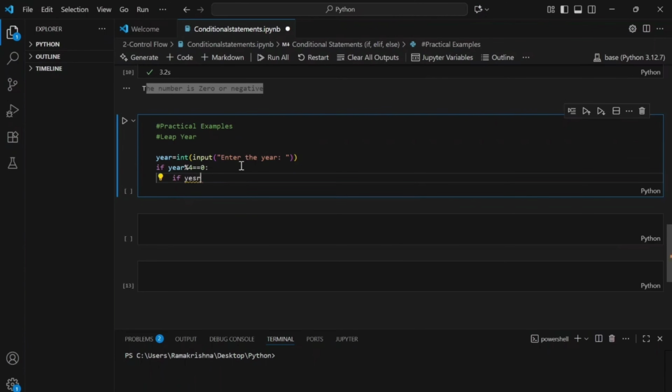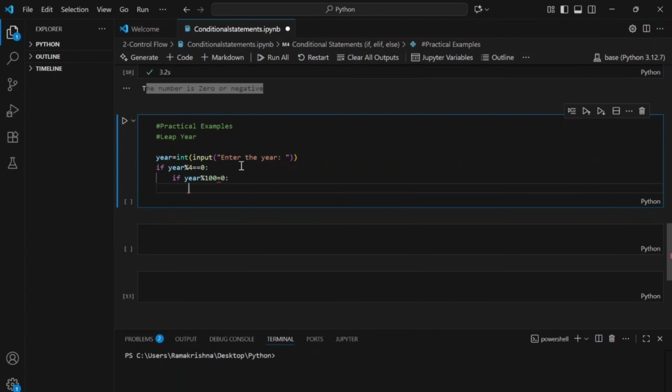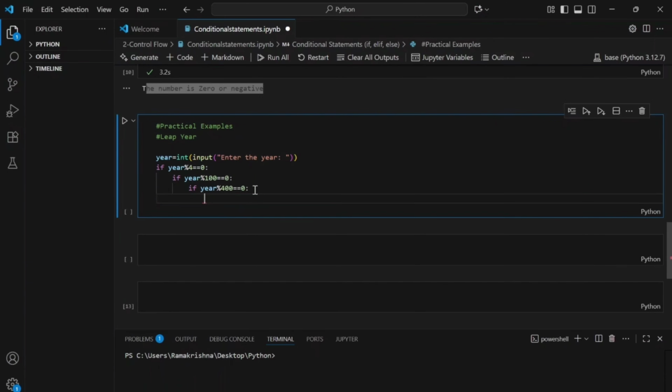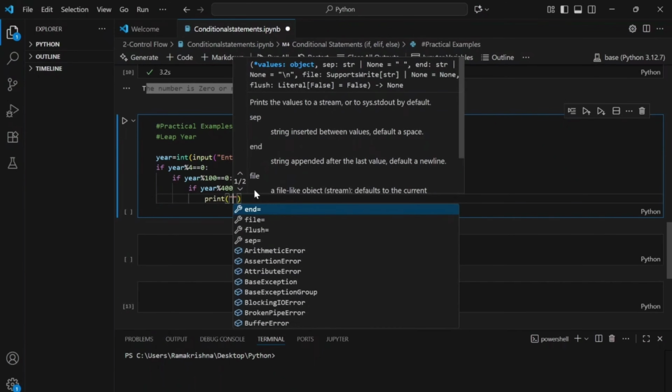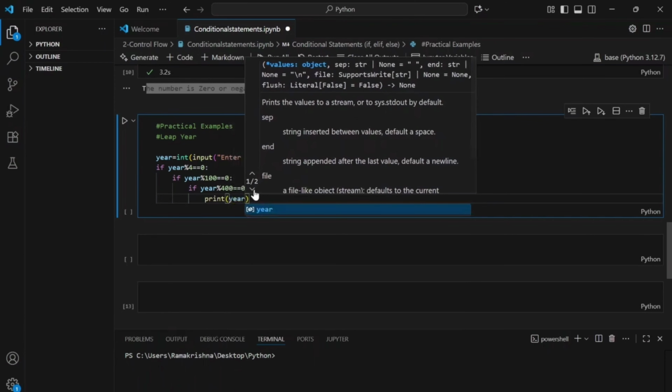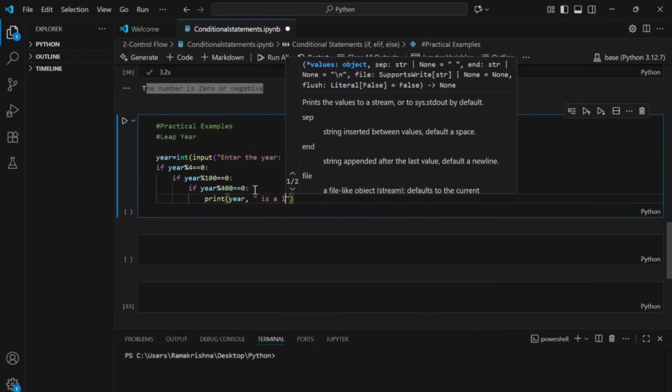If year modulus 100 is equal to 0, then go ahead and check another if statement here. If year modulus 400 is equal to 0. I made a mistake here. It should be double equals because this is comparison, right? Yeah. So if all of these conditions are satisfied, then print year, comma, is a leap year.